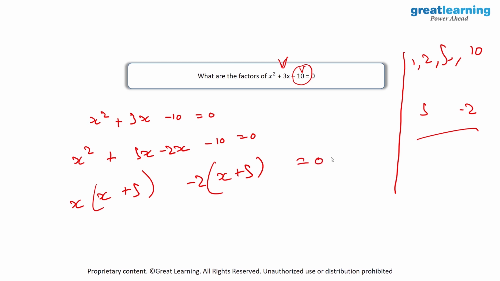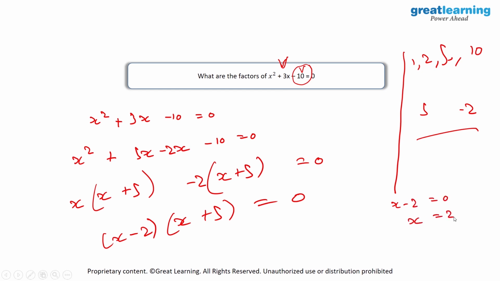Now, since this is equal to 0, we will just have x minus 2 into x plus 5 is equal to 0. And when you take individual equation and equate this to be 0, you will have two solutions. So x minus 2 is equal to 0 will give you a value of x to be equal to 2. Then x plus 5 is equal to 0. Over here, x will become minus 5. So the solutions of this quadratic equation are 2 and minus 5.